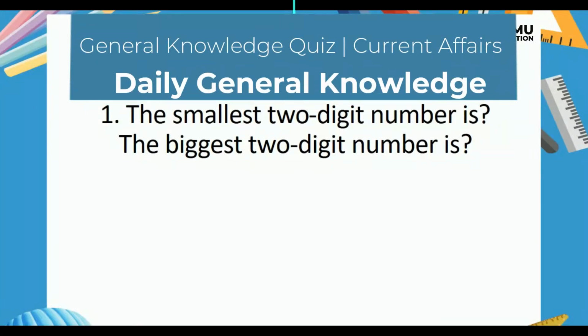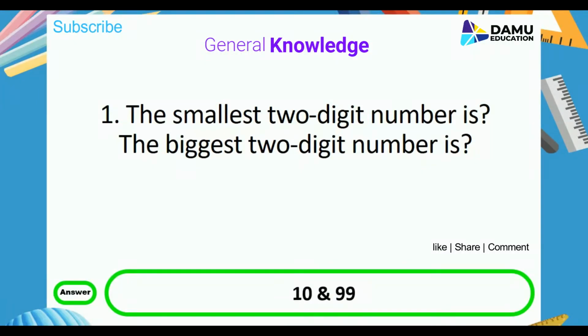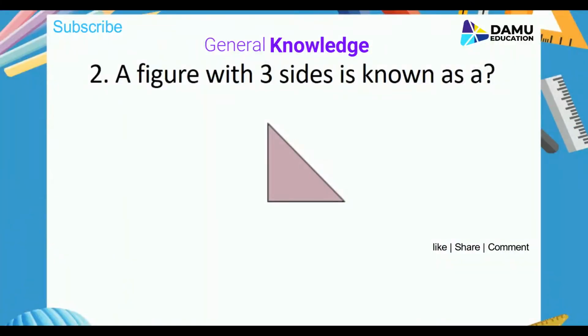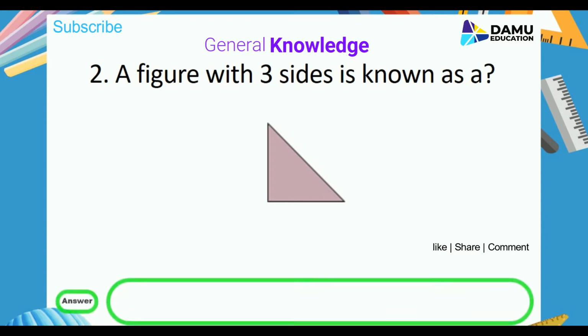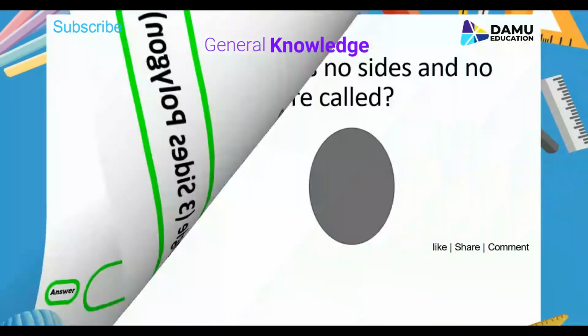Smallest two-digit number is, the biggest two-digit number is. Answer is 10 is the smallest two-digit number and 99 is the biggest two-digit number. Next question. A figure with three sides is known as a, so below shape they are given. Answer is three sides, triangle, three sides polygon.